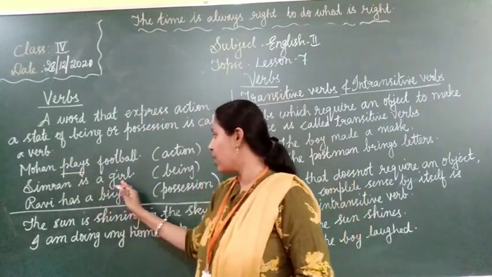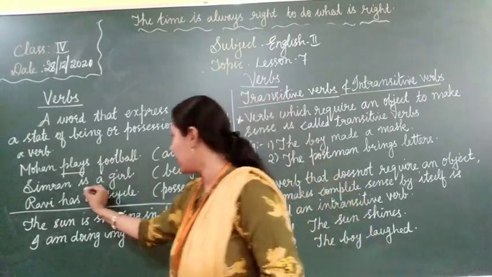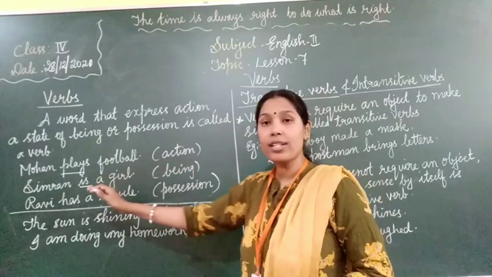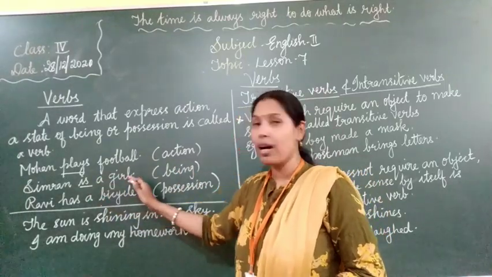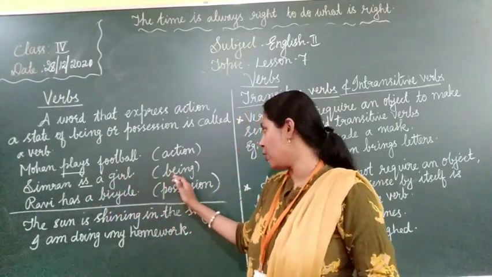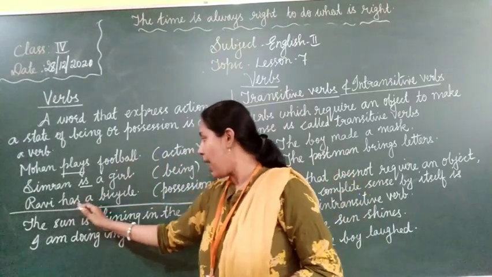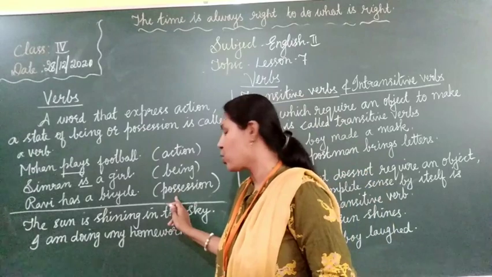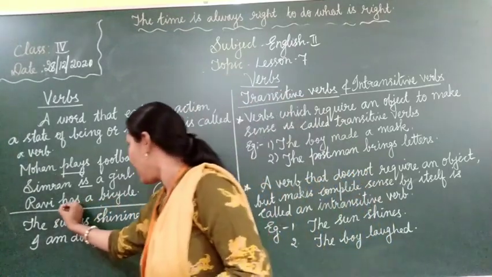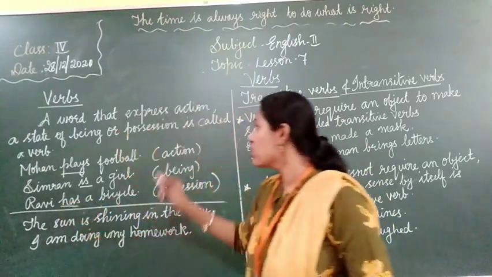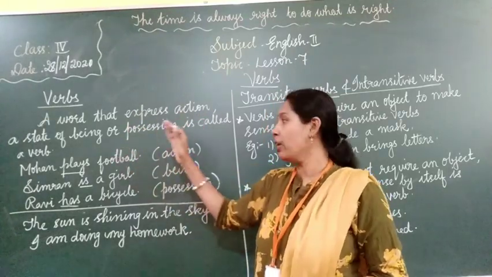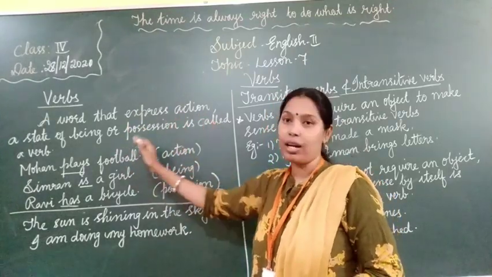Next example. Simran is a girl. What is the verb here? Is. Okay? It is a state of being. What Simran is? Simran is a girl. It shows state of being. Next, Ravi has a bicycle. What Ravi has? A bicycle. That shows what? Possession. Has is the verb here. So, a word that expresses action, a state of being or possession is called a verb.